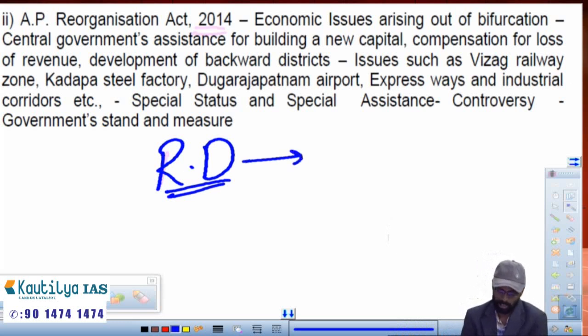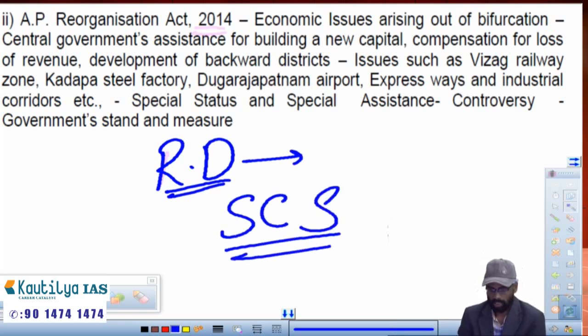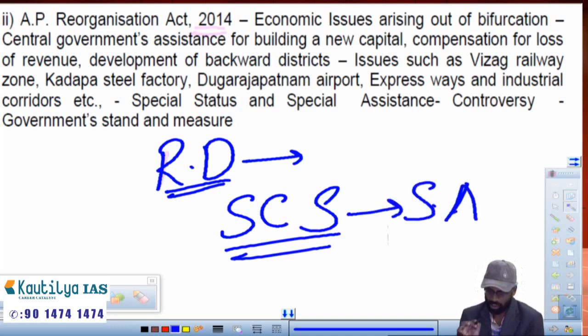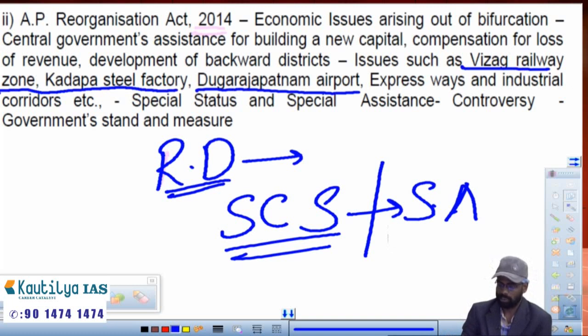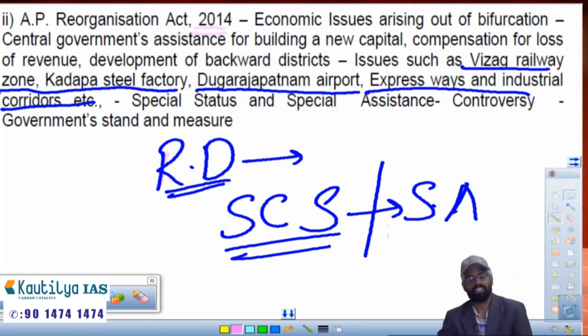And here we will be dealing with special category status, and what is meant by special assistance, what's the difference between these two, and different kinds of infrastructure development like the Vizag railway zone, Kadapa steel factory, Durgarajapatnam airport, and expressways and industrial corridors. These are the different infrastructure developments which the center has promised in the Bifurcation Act to the AP government, AP state.